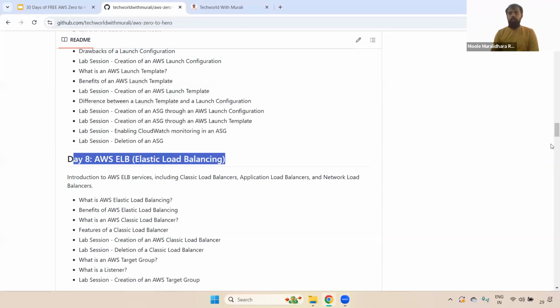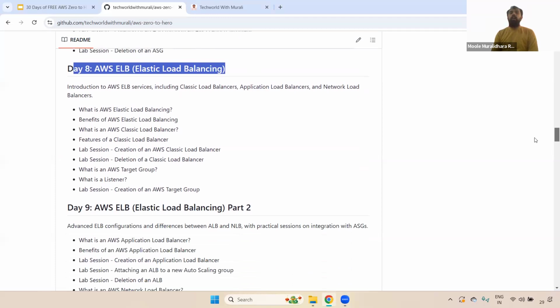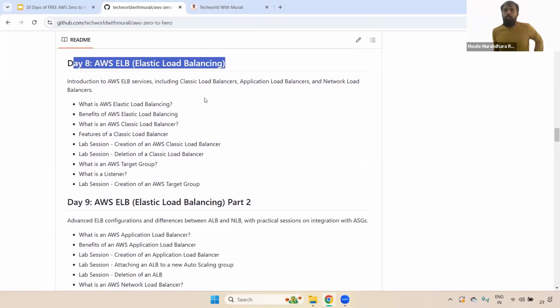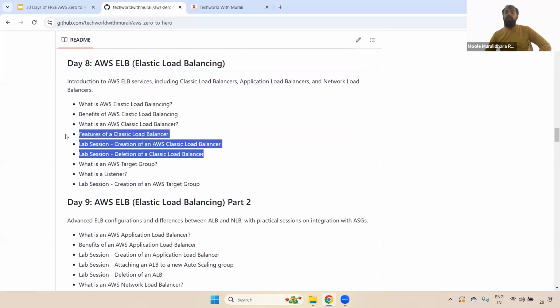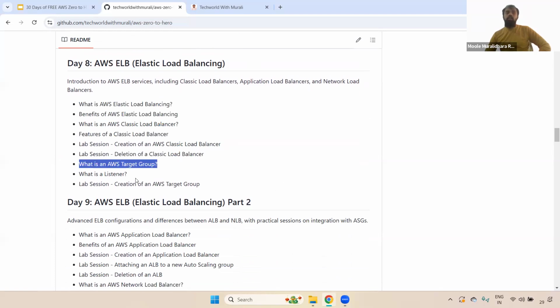We are going to discuss ELB also. In the ELB also, we have multiple topics. That's why I have divided it into 2 parts. In part 1, we are going to discuss ELB and what the benefits are, how we create the classic load balancer, and also what the target group listeners are, and how we create the target group. Everything we have covered here.